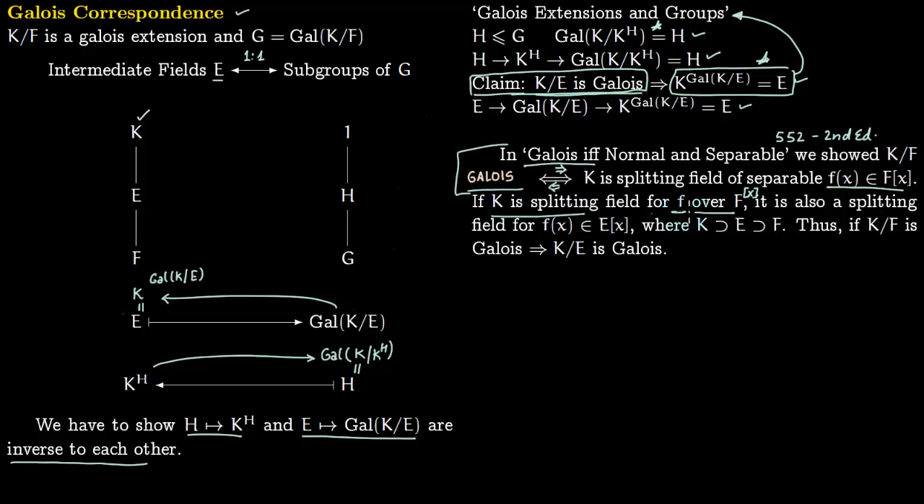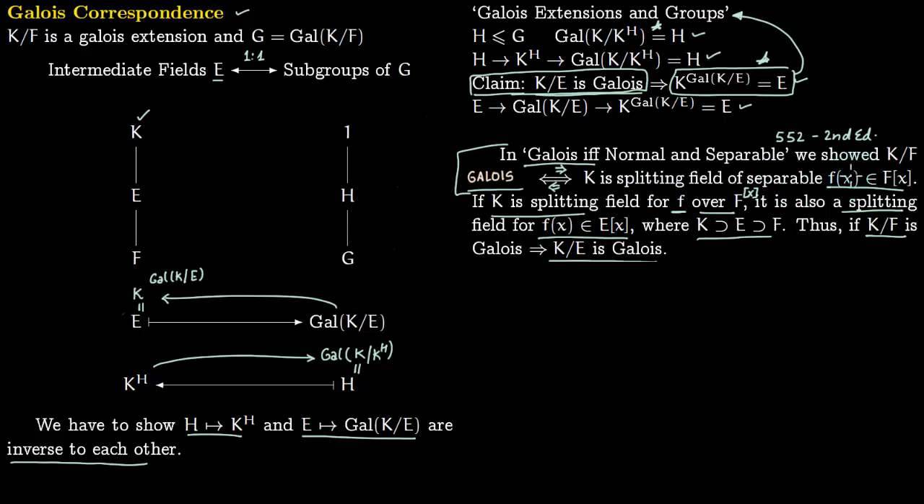If K is a splitting field for f over F, it is also a splitting field for f(x) over E, because this E contains F. The splitting field will remain the same for the polynomial even if you extend the field, where K contains E which contains F. Therefore K over F is Galois implies K over E is Galois, because you still have constructed this same splitting field of a separable polynomial.